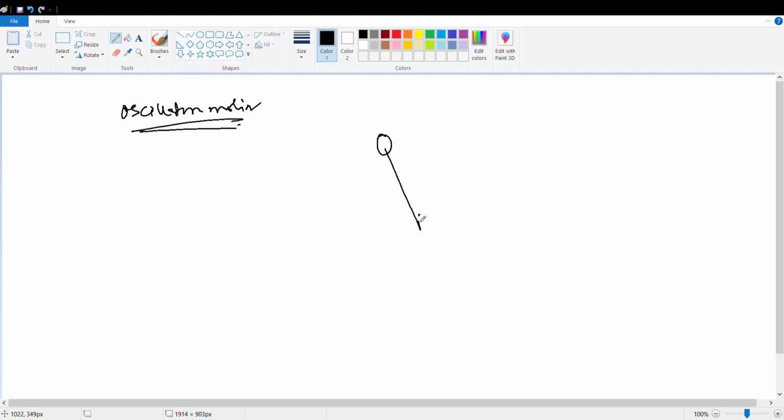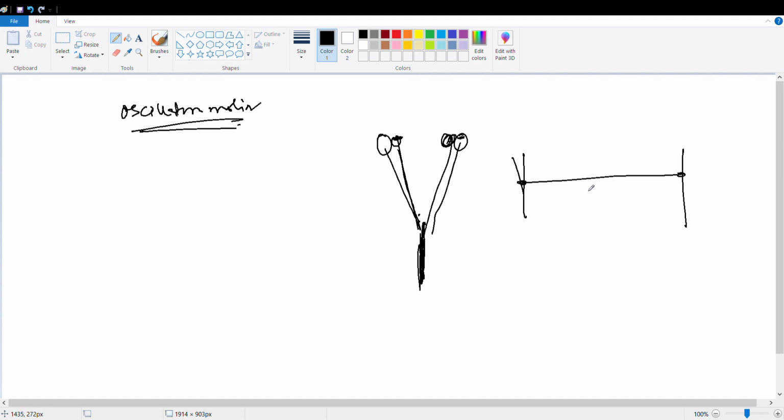Have you heard about a tuning fork? When you hit it, it starts vibrating. Or you can take a tight thread, just like guitar strings. The moment you hit the guitar string, they start vibrating. The vibration is to and fro, very fast. You cannot see that. So this is the vibration of the guitar or sitar. These are mostly oscillatory motion.